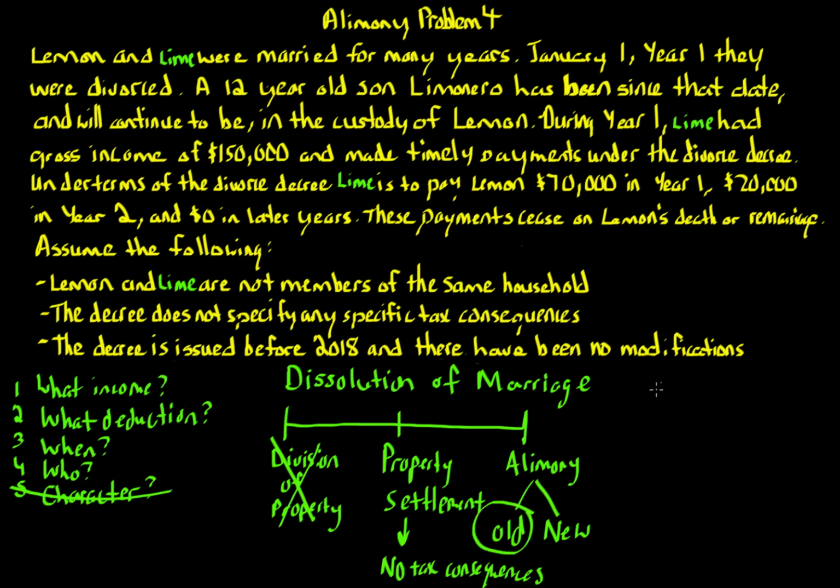So we're applying the old rules. And with the old rules of alimony, the payee spouse that receives alimony has to include the amount of alimony in gross income. The payor spouse gets a deduction for the mirror image amount, and it's an above-the-line deduction, which is a very good type of deduction to have. Now, child support is not considered alimony. It's similar to property settlement, with no tax consequences to either party.